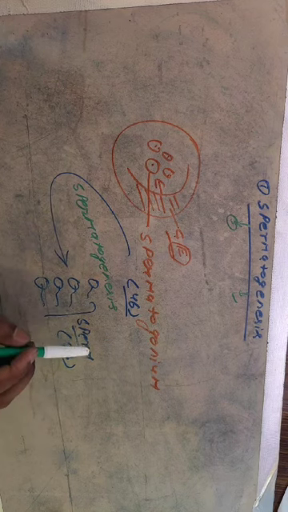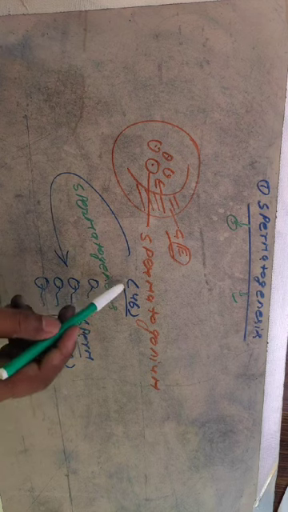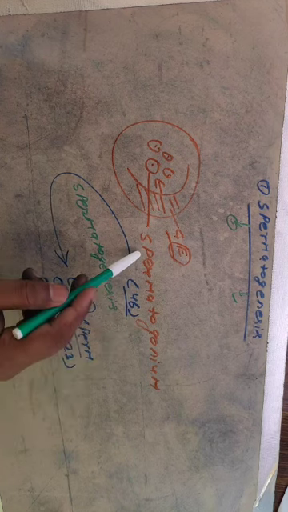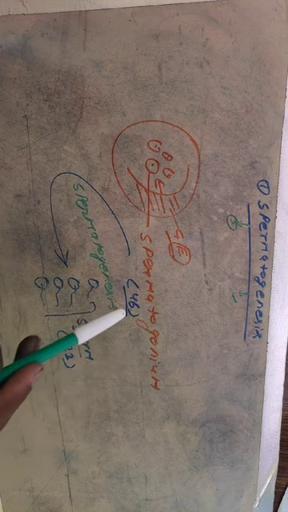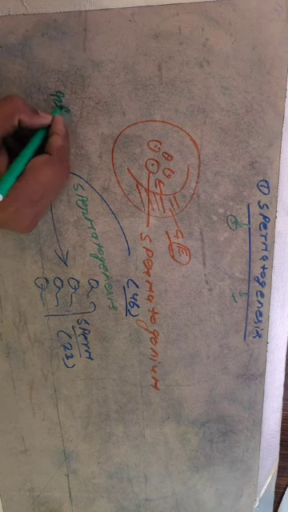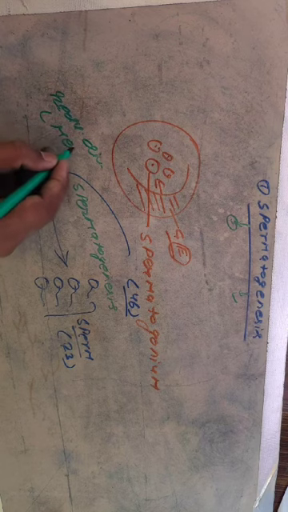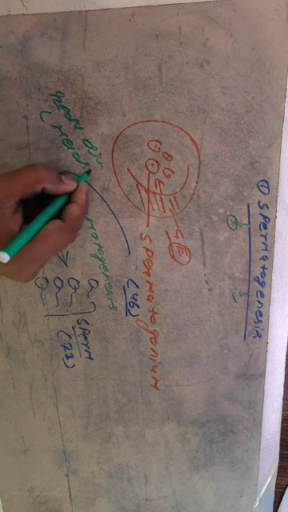The process of formation of haploid sperm from diploid sperm mother cell or spermatogonium through successive reductional division, or simply meiosis, is called spermatogenesis.